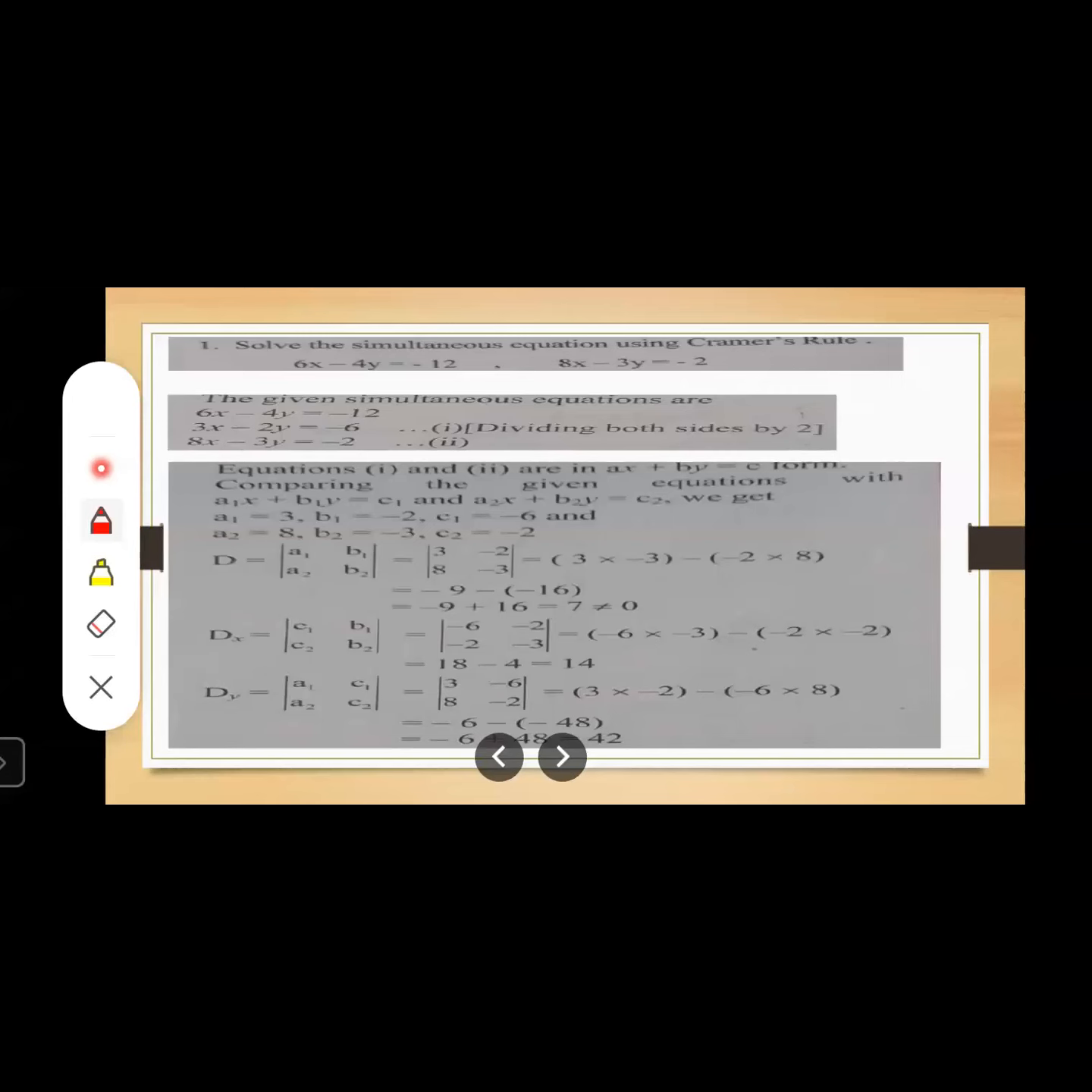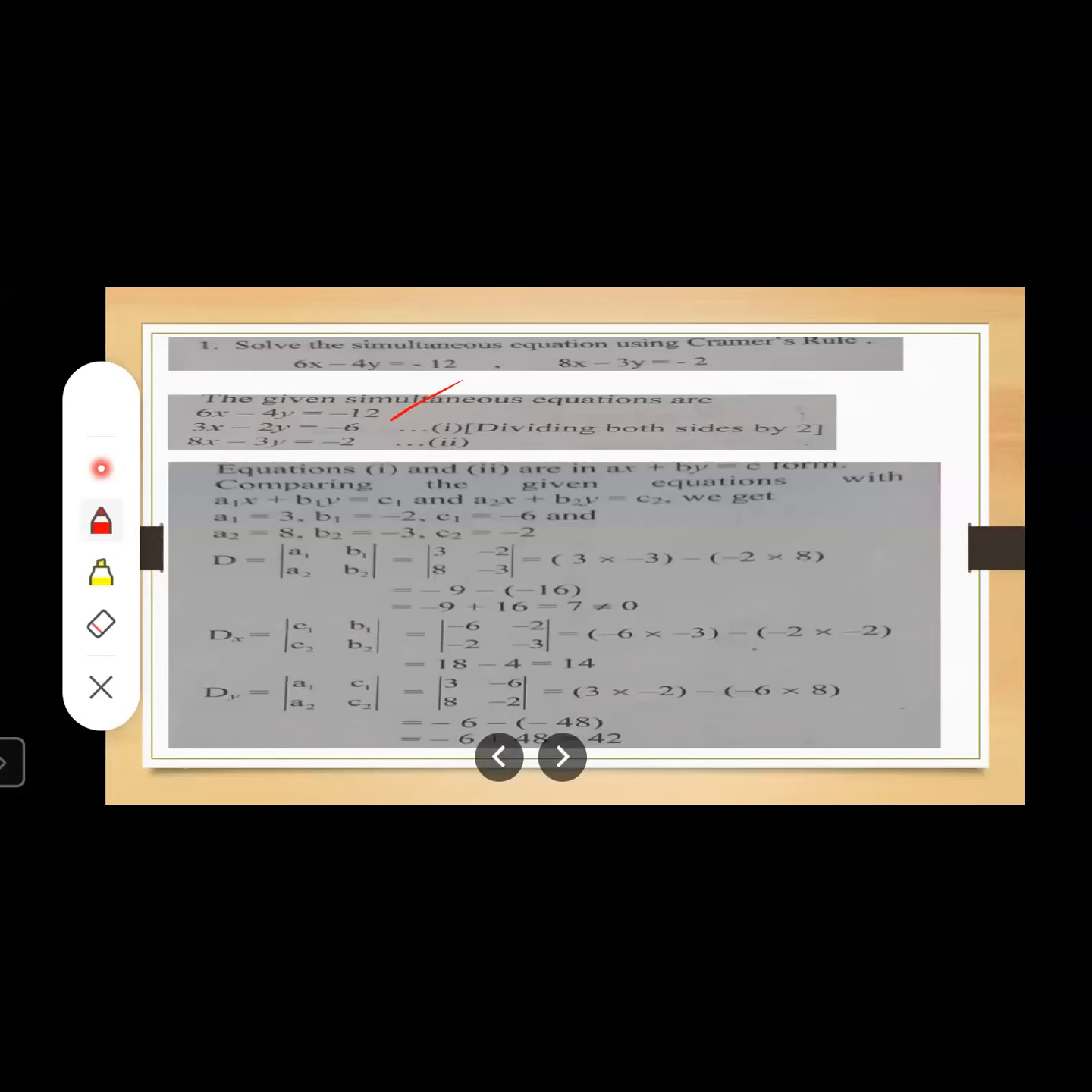First of all, write this simultaneous equation as it is. Just label this equation as number 1 and number 2. If it is necessary to rearrange, first of all rearrange and then label it as number 1 and number 2. First of all, let us write this first equation. 6x minus 4y is equal to minus 12. See, if you look at this equation, you can see it is divisible by 2. All even numbers are there, right? So first of all, divide this equation by 2, both the sides.